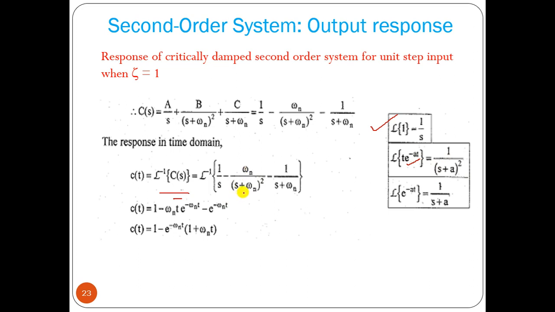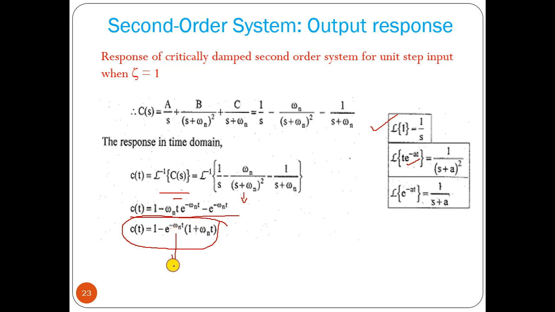So if you take the inverse Laplace transform of this term, that will be omega n as the constant, into t, into e to the power minus omega n t. So this is the response. So 1 minus, we can take e to the power minus omega n t as a common factor, 1 plus omega n t. So this is the output response. Now what we can see?